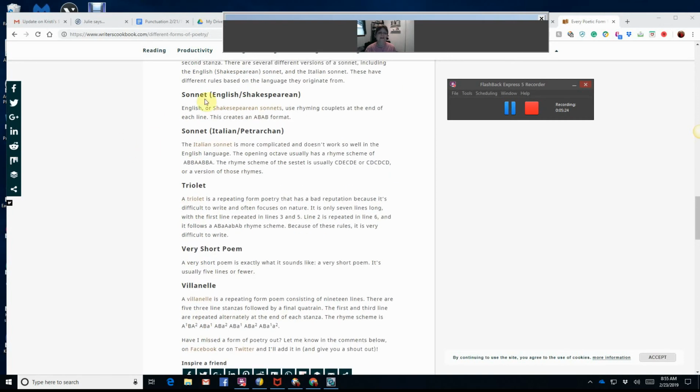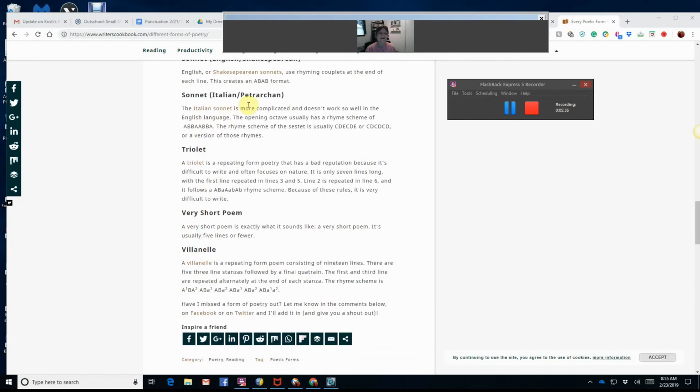A Shakespearean sonnet uses rhyming couplets at the end, which creates an ABAB format. A sonnet of Italian origin is Petrarchan. The Italian sonnet is more complicated and doesn't work so well in the English language.